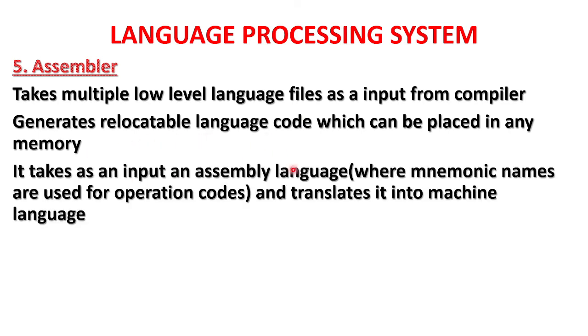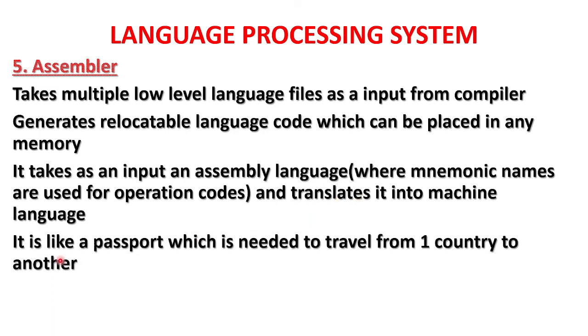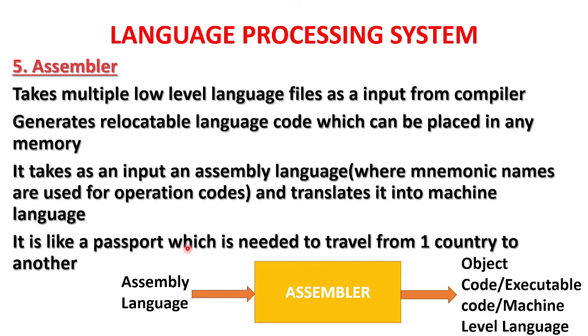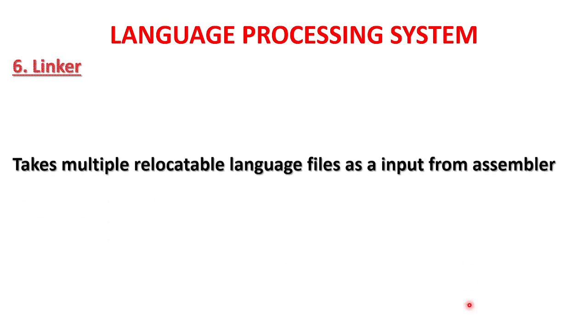So it takes as an input assembly level language and translates it into machine language. It is like a passport which is needed to travel from one country to another. So assembly level language is given as an input to the assembler and it generates the object code or executable machine language code. Then sixth is the linker.